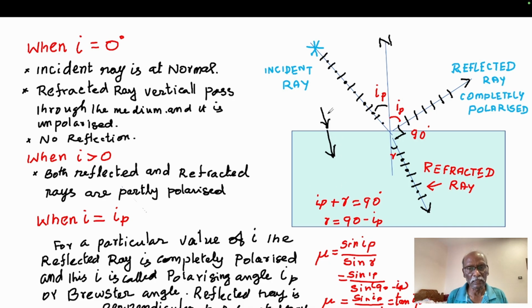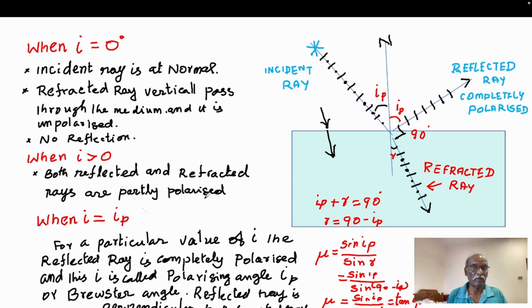The incident ray is unpolarized and the refracted ray is also unpolarized, because no polarization takes place when the angle of incidence is 0. Suppose I is slightly more. Then a part of the incident ray is reflected back and another part is refracted into the second medium. The reflected ray is partly polarized, and this degree of polarization depends upon the angle of incidence.